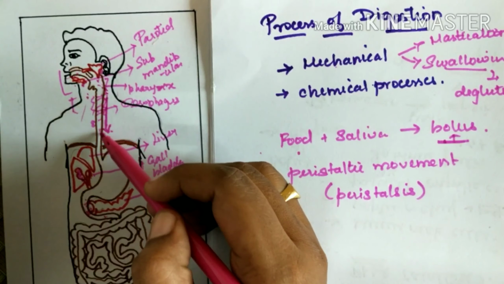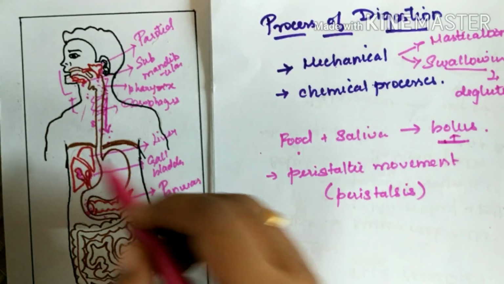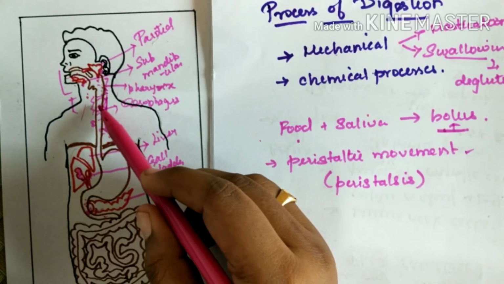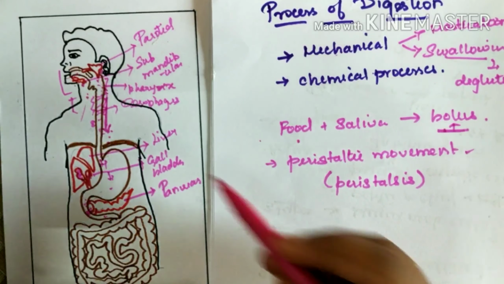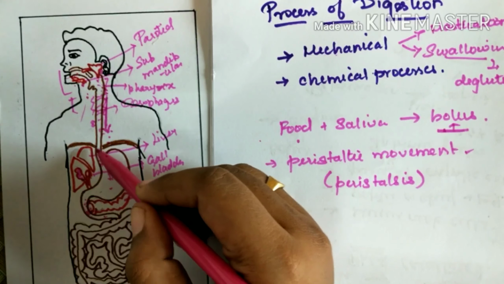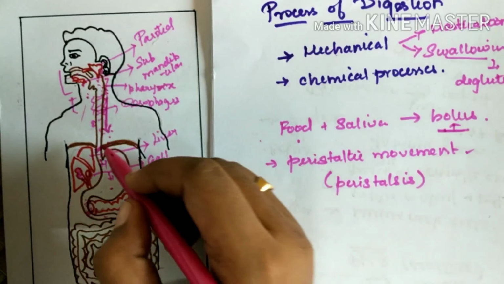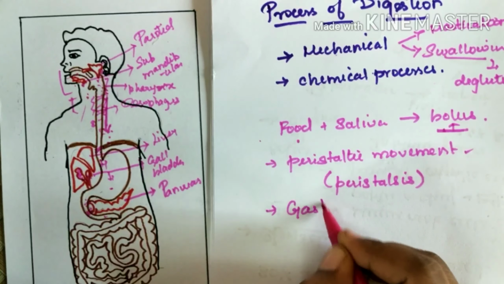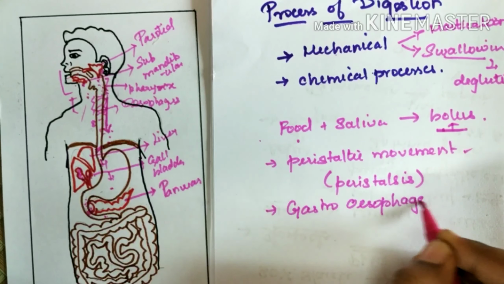Once the food enters the esophagus, it moves through the esophageal tube through the peristaltic movement. Then the food from the esophagus enters the stomach. So when it enters the stomach, here there are some guard muscles, also known as sphincters. They are known as the gastroesophageal sphincter.